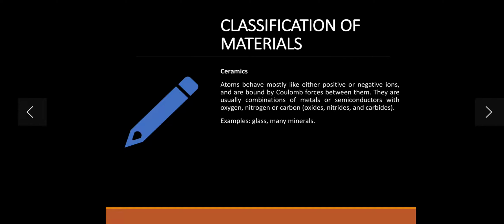For example, if you take silicon and react it with carbon, it comes as silicon carbide. Or for example, if you take boron in combination with carbon, it's boron carbide. Likewise, ceramic material is a combination of metals or semiconductors with oxygen, nitrogen or carbon. So there will be oxides, nitrides or carbides. This combination comes under ceramics.